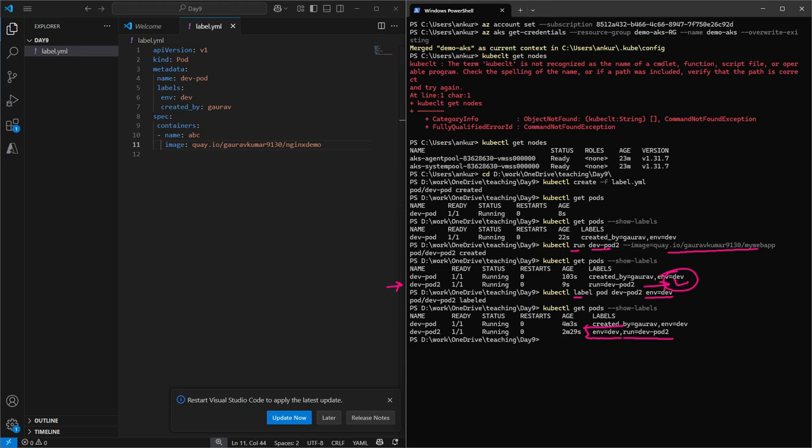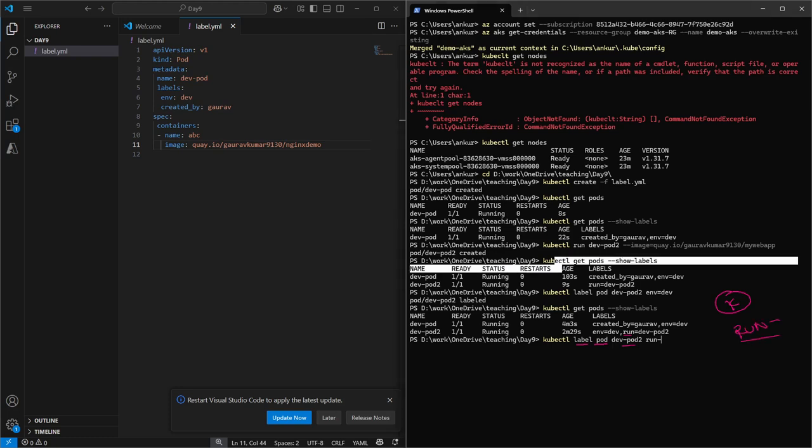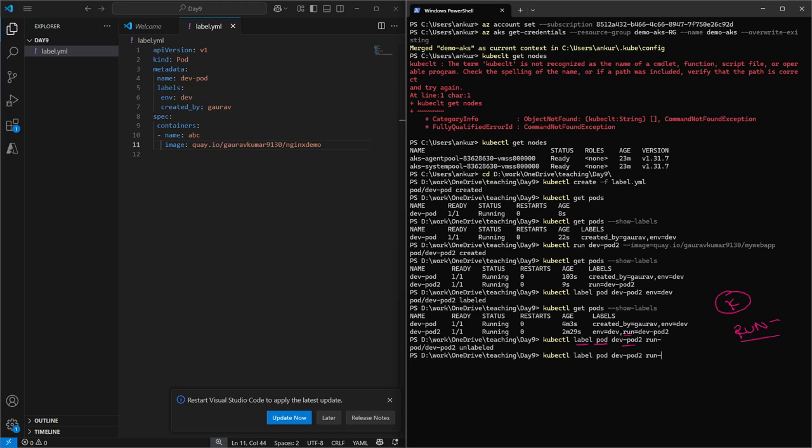If you want to remove a label, then the command is kubectl label, then my pod name, and then I have to mention the key with a hyphen. Here I have mentioned the key, which is run, and then a hyphen, and let me press enter, and let me run the command again.